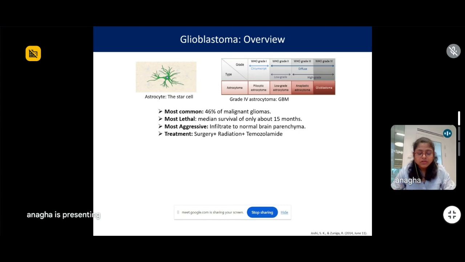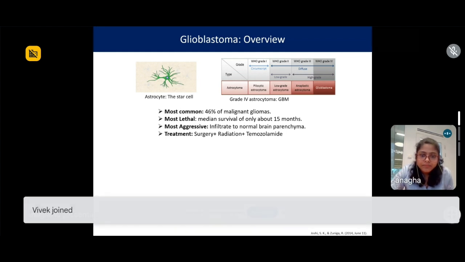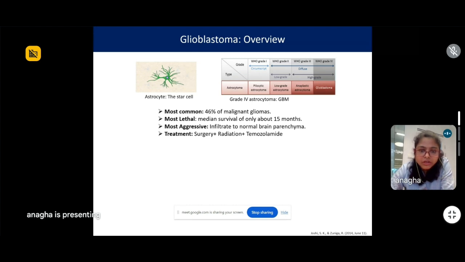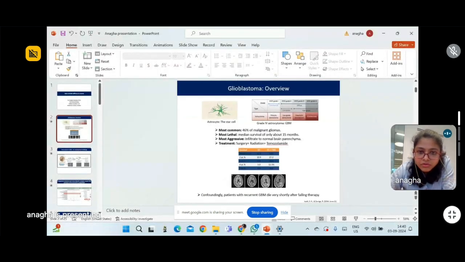And these gliomas, I will not go into the very detail of the classification of these gliomas, but based on their pathophysiological features, they are divided by WHO into 4 grades. And I basically worked with the grade 4 glioma, which is called glioblastoma.